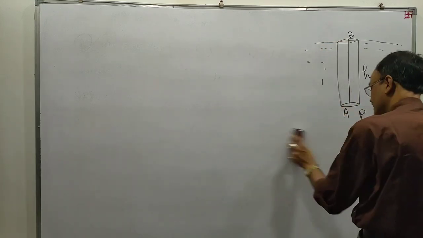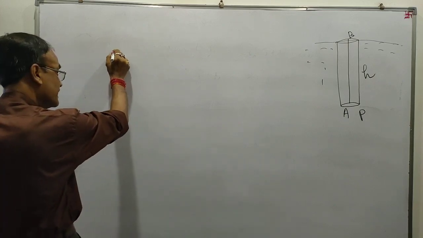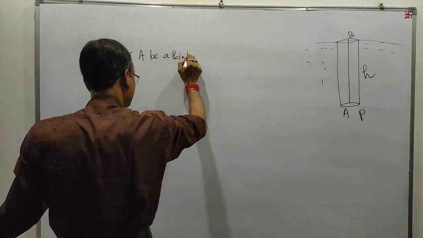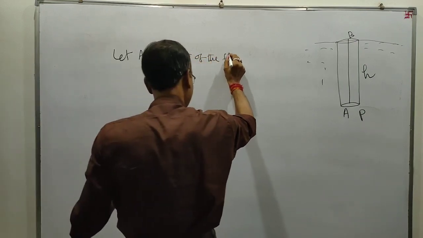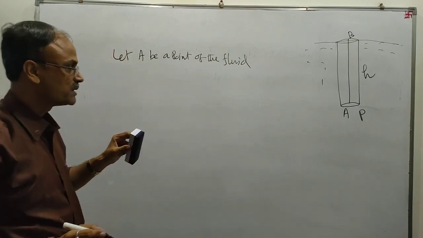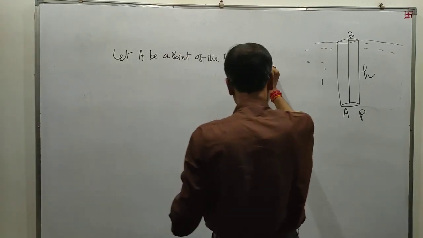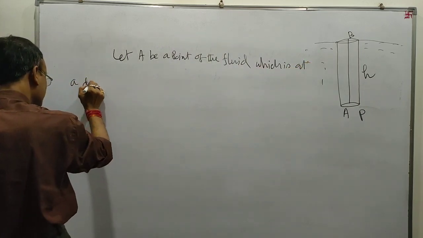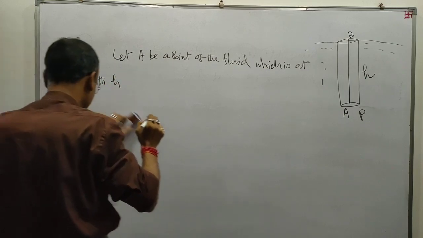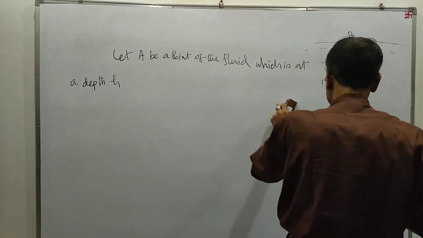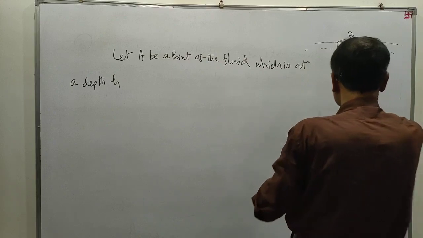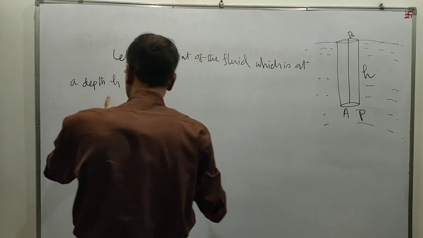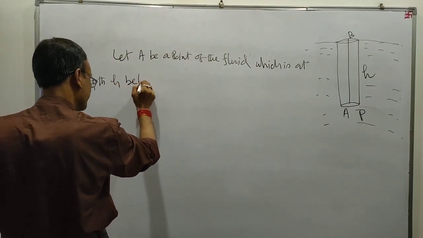Now, let us write this. Let A be a point of the fluid which is at a depth h below the effective surface.